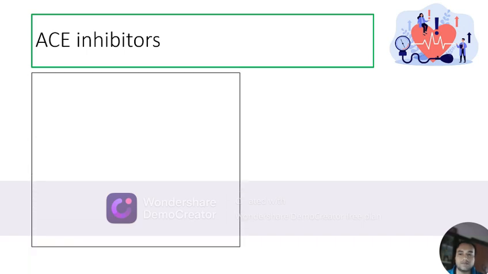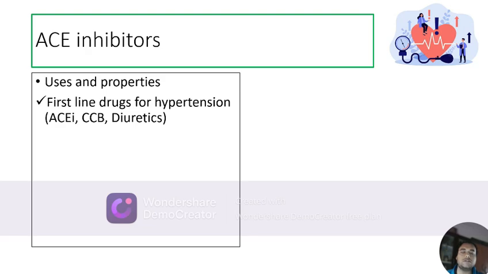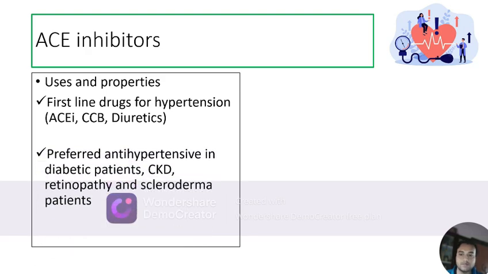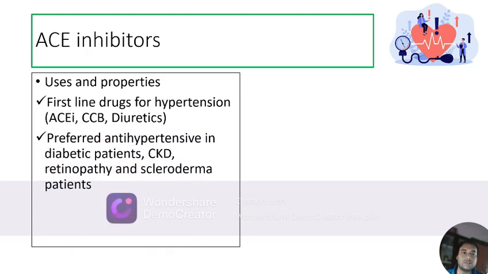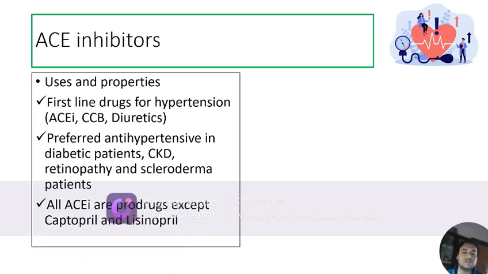Now ACE inhibitors, their uses and properties. They are considered as the first-line drugs for hypertension. The first-line drugs for hypertension include ACE inhibitors, CCBs, and diuretics. They are preferred as antihypertensive in diabetic patients, chronic kidney disease or CKD, retinopathy, and scleroderma patients. All ACE inhibitors are prodrugs except captopril and lisinopril.